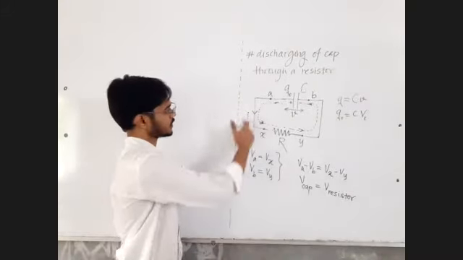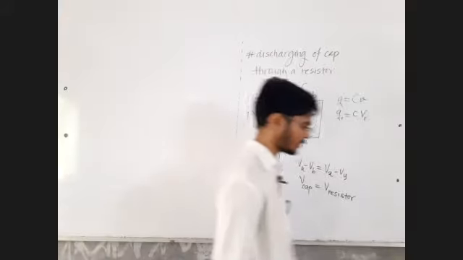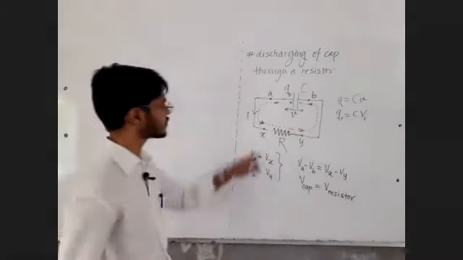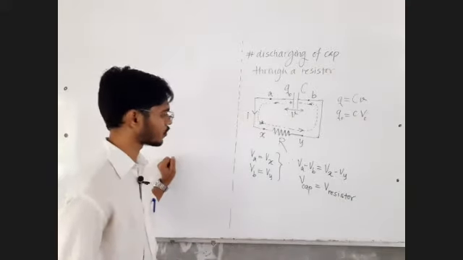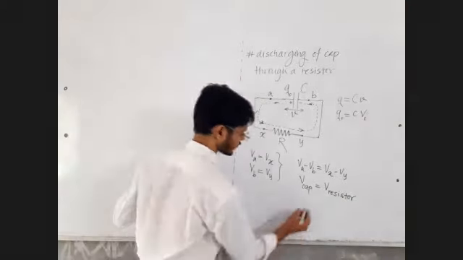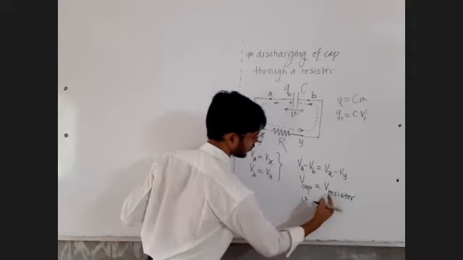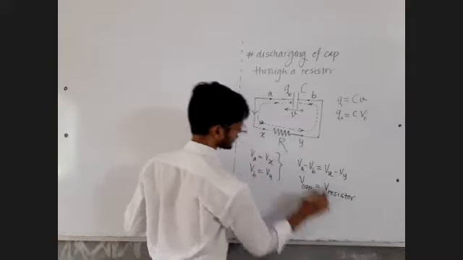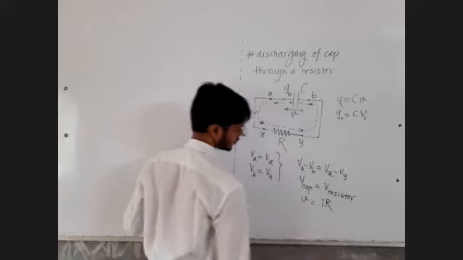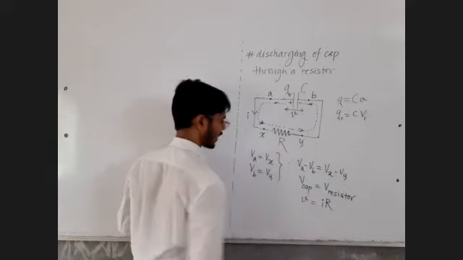As the capacitor discharges, current goes on decreasing, and once the capacitor gets fully discharged, charge flow in this circuit stops, and we say current is equal to 0. So voltage across the capacitor can be written as small v, and voltage across the resistor is the instantaneous current times resistance, V is equal to IR.